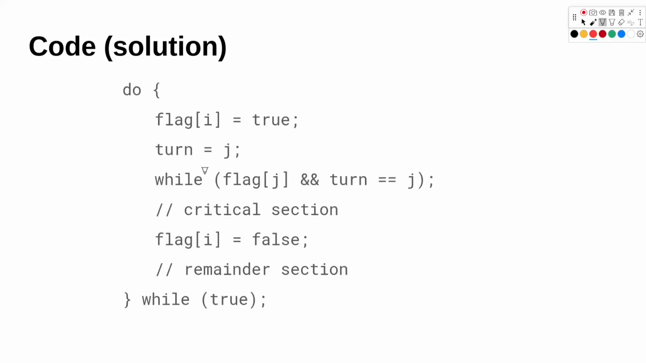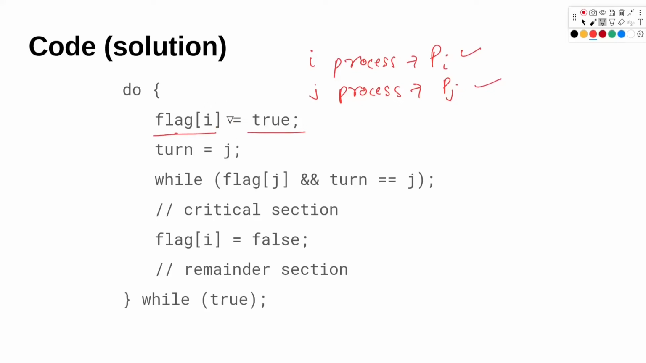Now let's look at the code part of the Peterson solution. This is the code, and we are running it for process I. I'll write it here. We have one more process called process J, so we will call them PI and PJ. PI is executing this code. What we do is we set the flag of the ith process to be true.